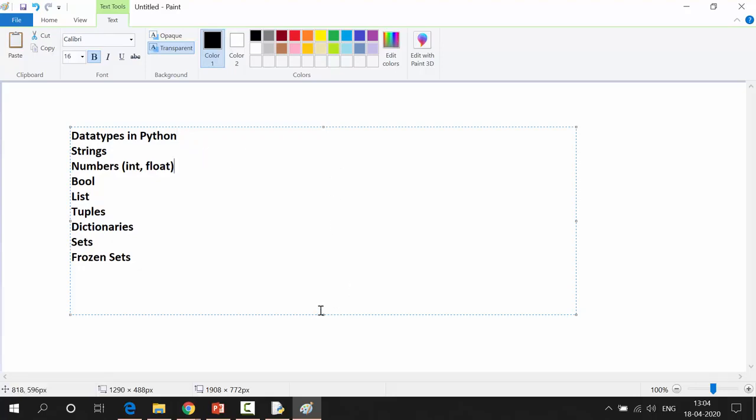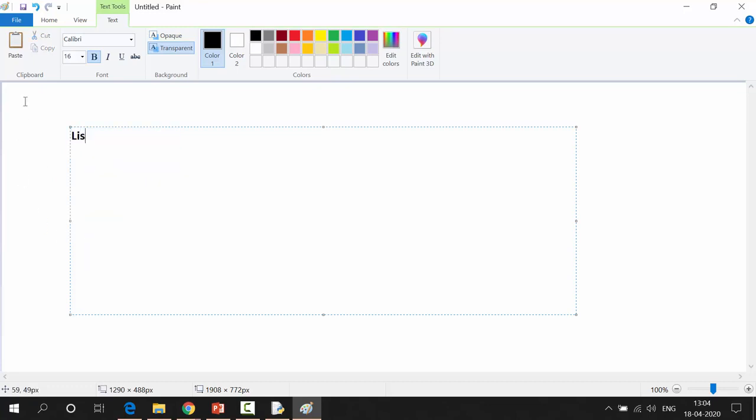We will see what is the list data type. What is list data type? List data type is a sequenced collection of non-homogeneous elements.